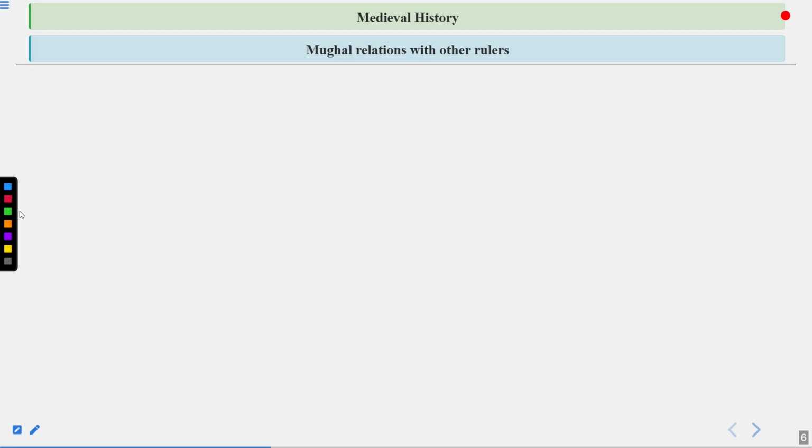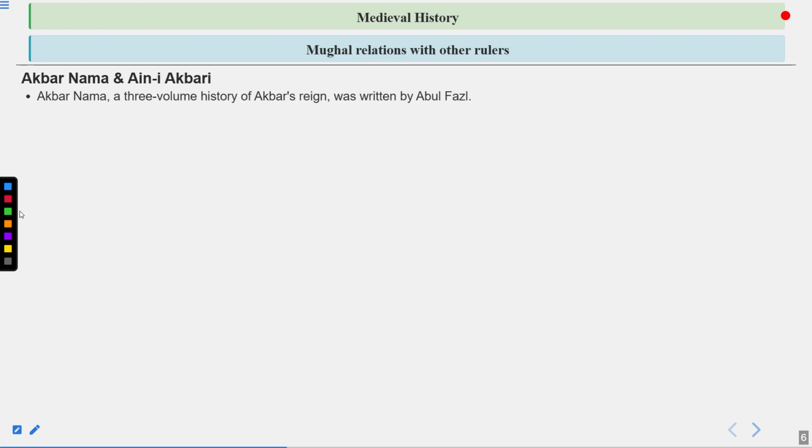Let's read further. Akbarnama and Aine Akbari, very important, guys. So Akbarnama, a 3-volume history of Akbar's reign, was written by Abul Fazl. And remember one thing, that there were two brothers, Abul Fazl and Abu Faizi. They did a lot of literary work in the court of Akbar. Abul Fazl was the person who wrote Akbarnama.